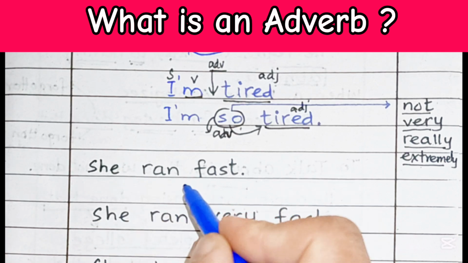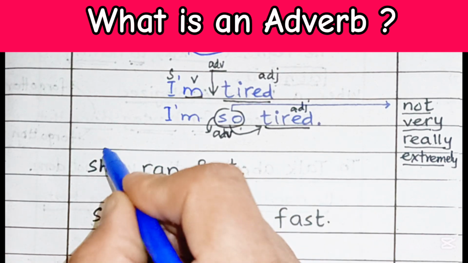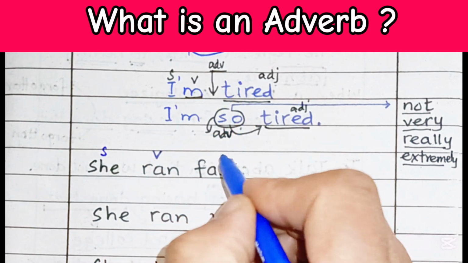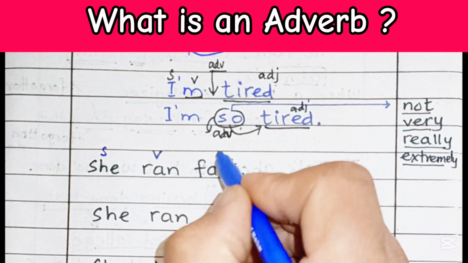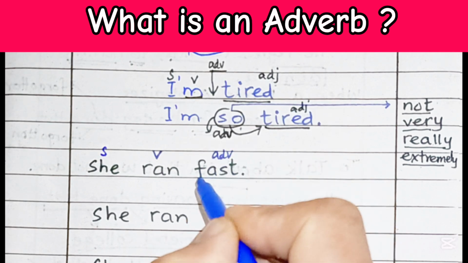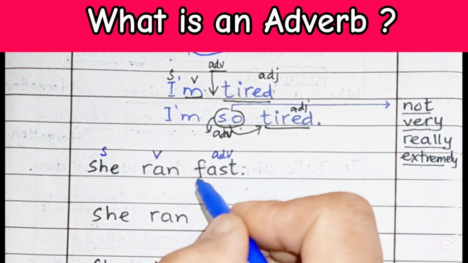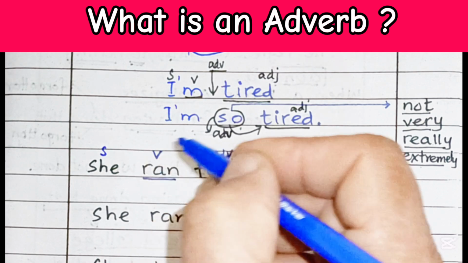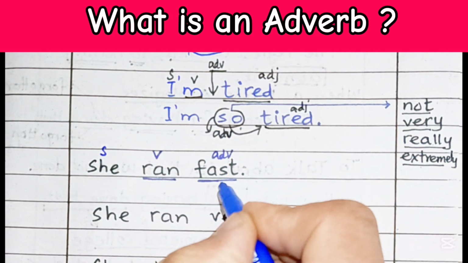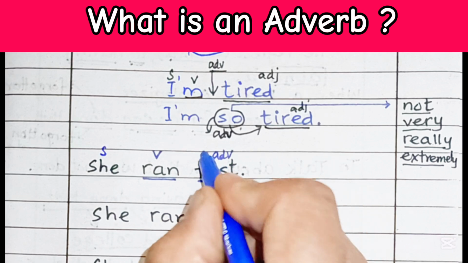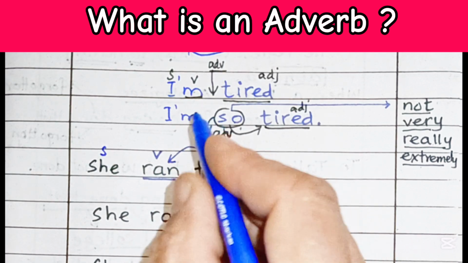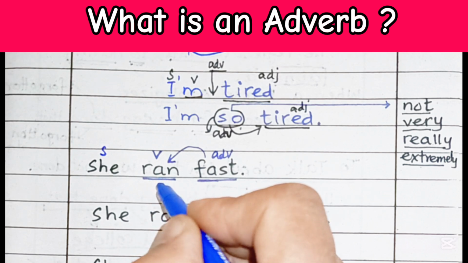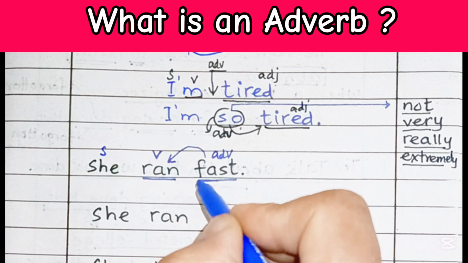She ran fast. Over here in this sentence, she is subject, ran is verb, and then fast is actually an adverb. Here is the verb ran. It provides us information, and this is the word fast, that is an adverb over here. It provides us information about how she ran, or how did she run. So the answer is she ran fast.